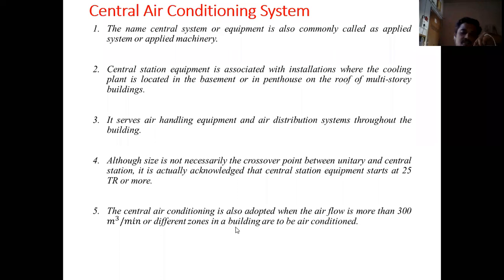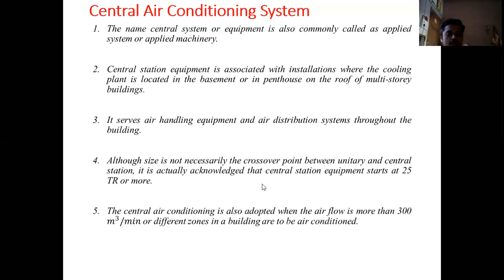Now, a central air conditioning system can be adopted for an air flow rate of 300 meter cube per minute, or where we have to provide air conditioning to the different zones in a building. It means there are a number of rooms in the building where we need to provide air conditioning, like a multi-storey building or hotel. Under those conditions also we can provide a central air conditioning system. So these are the things we should know.